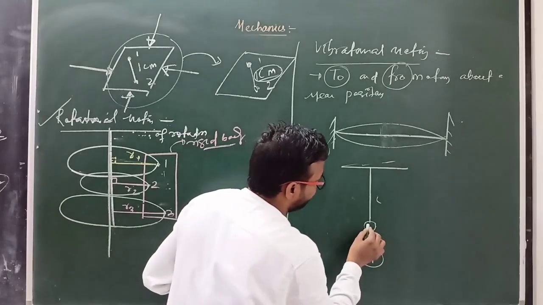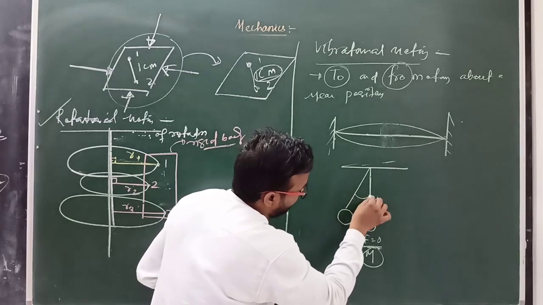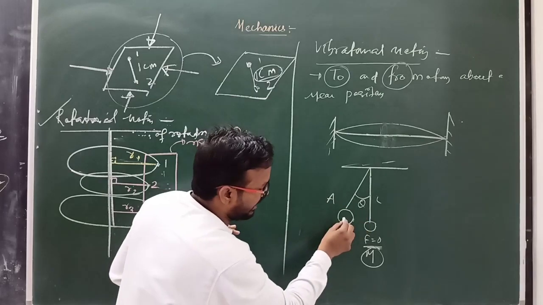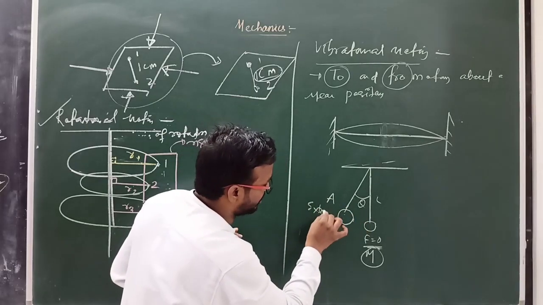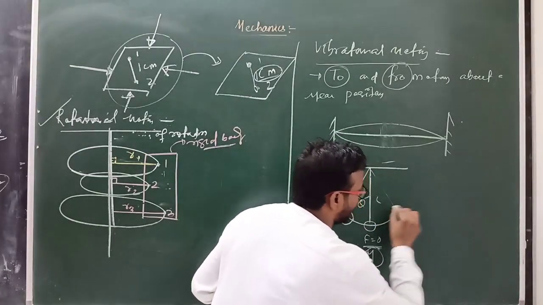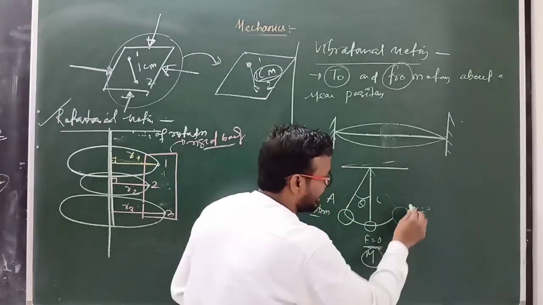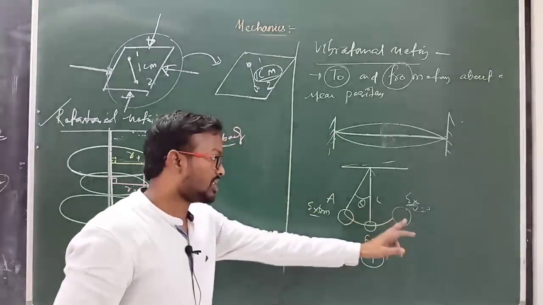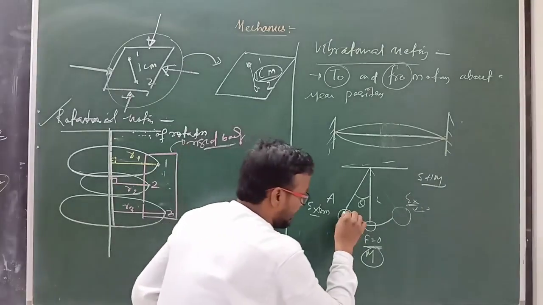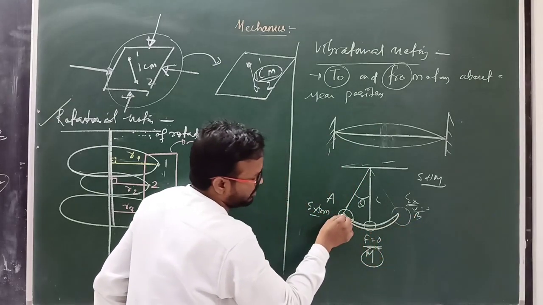If you displace the pendulum from its mean position by an angle theta and release it, that point is known as the extreme position. Then it goes to another position where velocity equal to 0, and this point is also known as an extreme position. We'll discuss this clearly in the SHM chapter, simple harmonic motion. Then it comes to the final point B and again returns to its original position.